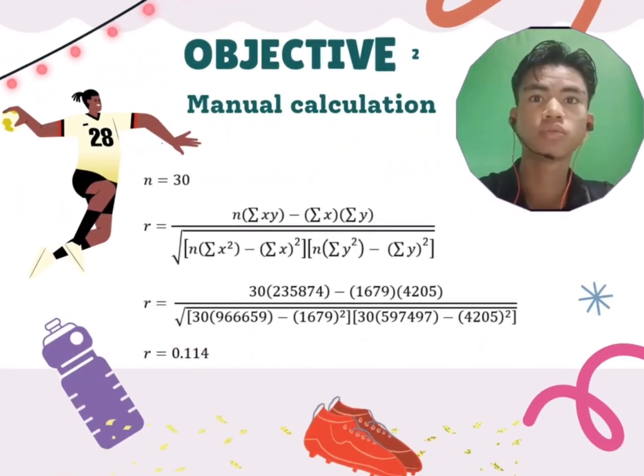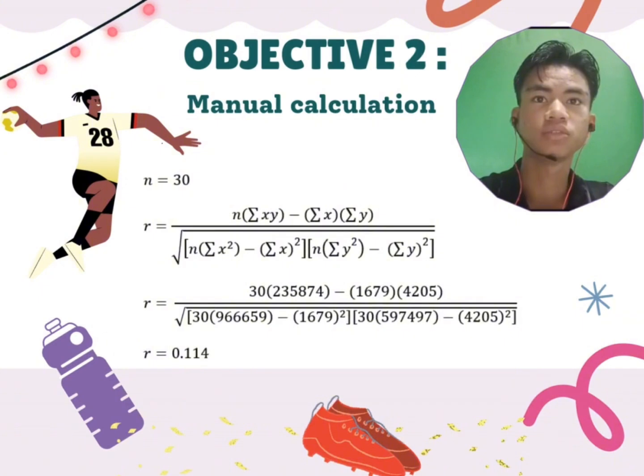This is how we find the correlation using a formula, and we will use the data that we calculated for the next slide.